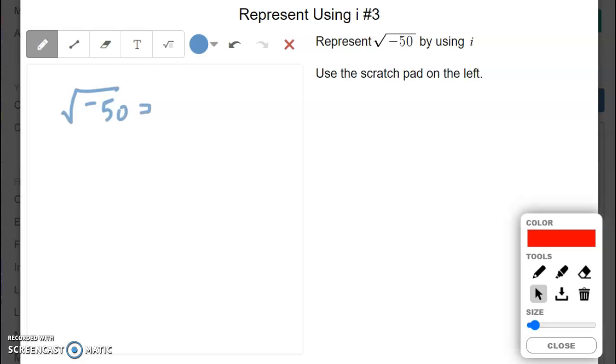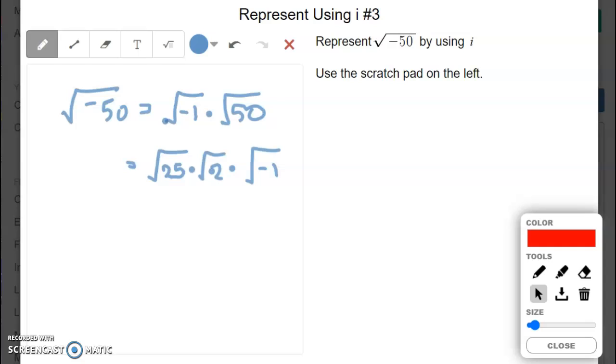Square root of -50 is going to be the same as square root of -1 multiplied by square root of 50. And I know the square root of 50 can be simplified as square root of 25 times square root of 2. Then I still have square root of -1 here. So square root of 25 is 5. Square root of 2 cannot be simplified anymore. Square root of -1 is i. So it's going to be 5 root 2i.